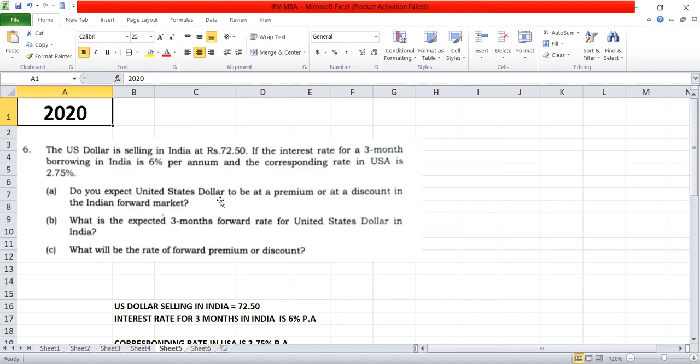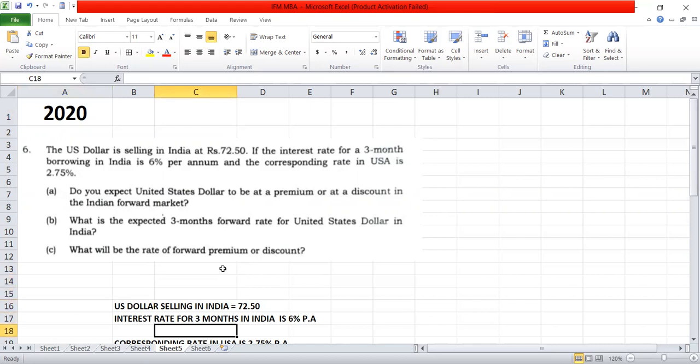Do you expect United States dollars to be at premium or discount in the Indian forward market? What is the expected 3-month forward rate for the United States dollar in India? It means, after 3 months, what will be the value of the United States dollar? That is the objective of the first two cases. Second, what will be the rate of forward premium or discount? It means whether the currency rate of the US dollar is increasing or decreasing, which we are checking now. Okay, let us move on to the problem.